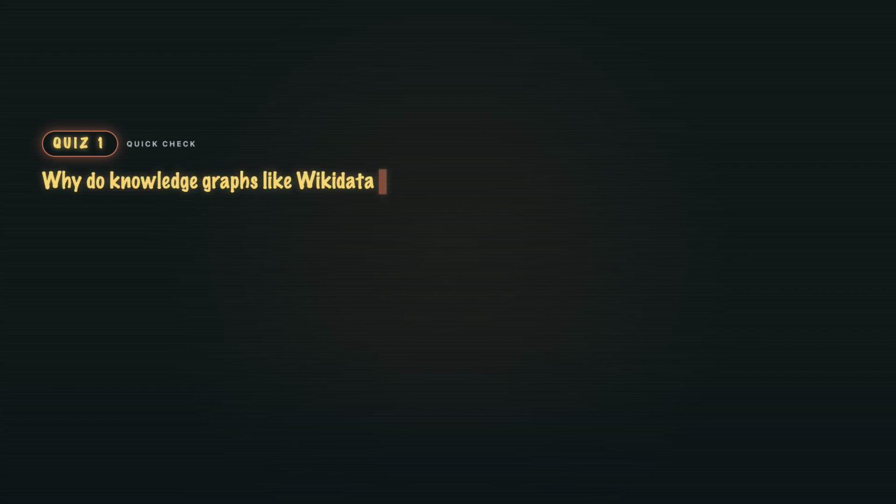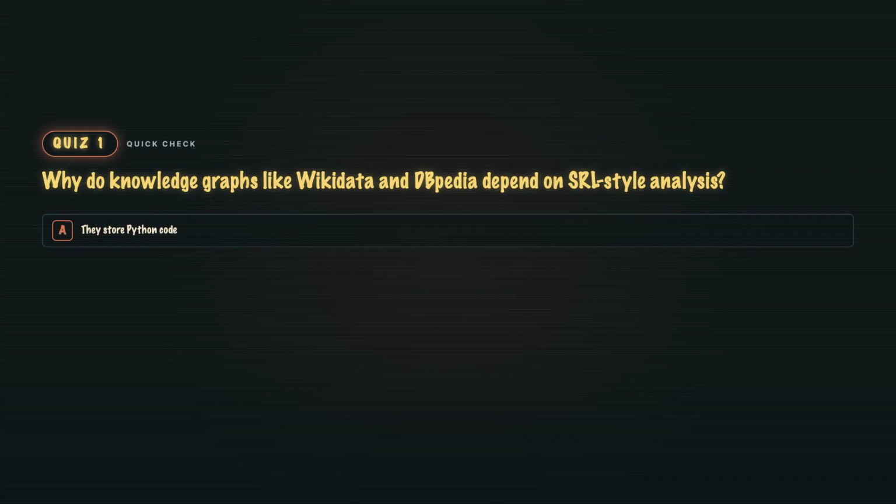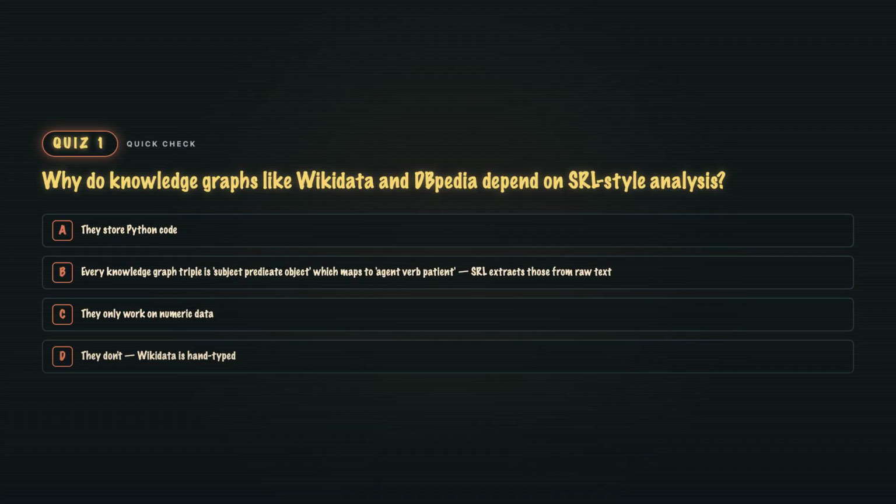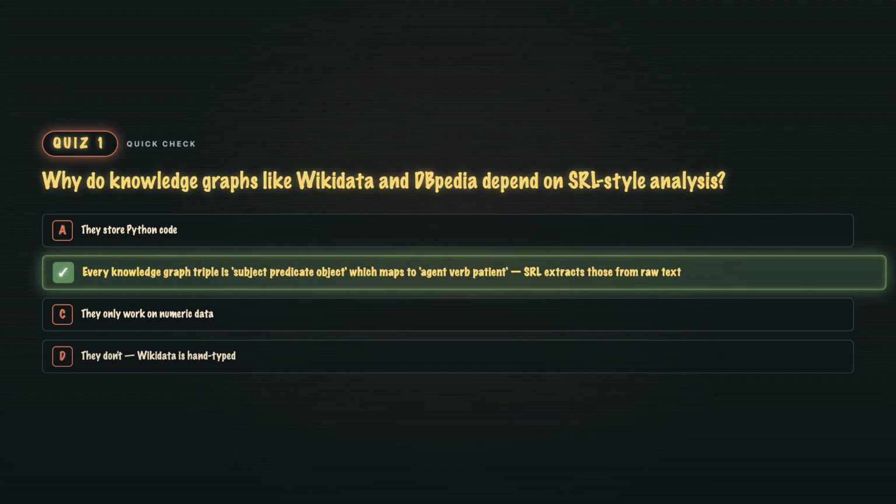Quiz 3. Why do knowledge graphs like Wikidata and DBpedia depend on SRL-style analysis? A. They store Python code. B. Every knowledge graph triple is subject, predicate, object, which maps to agent, verb, patient. SRL extracts those from raw text. C. They only work on numeric data. Or D. They don't. Wikidata is hand-typed. B. A triple is a subject-predicate-object structure. Semantic roles are exactly the machinery that maps raw text to those triples. When search returns a knowledge panel with facts, those facts came from SRL-style extraction pipelines somewhere upstream.